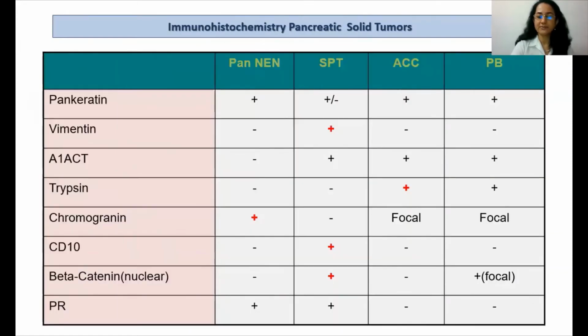However, it is the immunohistochemistry which really clinches the diagnosis, with the neuroendocrine markers being positive, that is chromogranin and synaptophysin and cytokeratin in the neuroendocrine tumors, beta-catenin, CD10, vimentin being positive in the solid pseudopapillary tumors, whereas the acinar cell carcinomas are positive for cytokeratin, chymotrypsin, trypsin, and pancreatoblastomas are positive again for cytokeratin, chymotrypsin, trypsin, and may show patchy beta-catenin positivity.